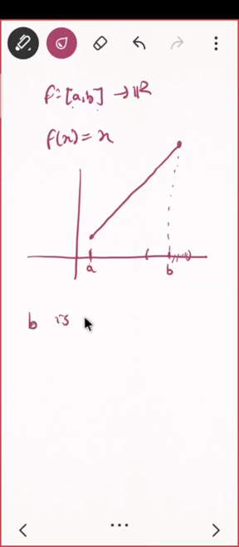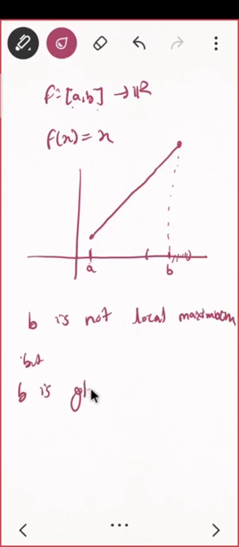B is not local maxima. Whether B is a global maxima, yes. If you take any point in the domain, I should be having the highest value, and the highest value is f of B. So B is global maxima.